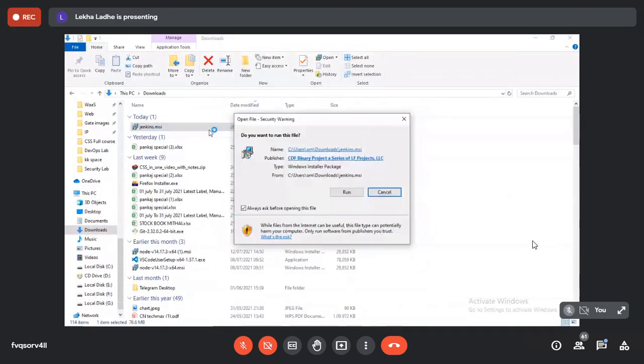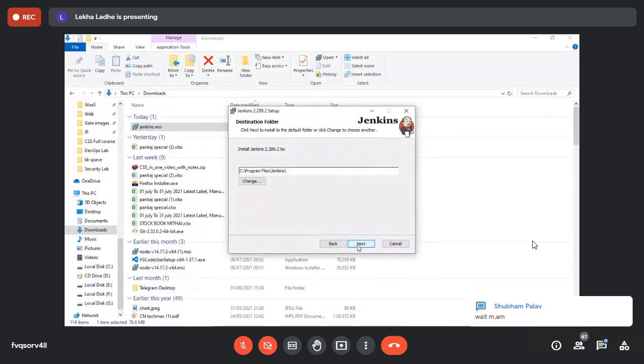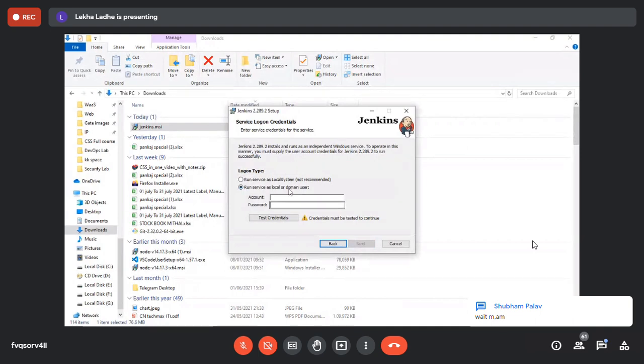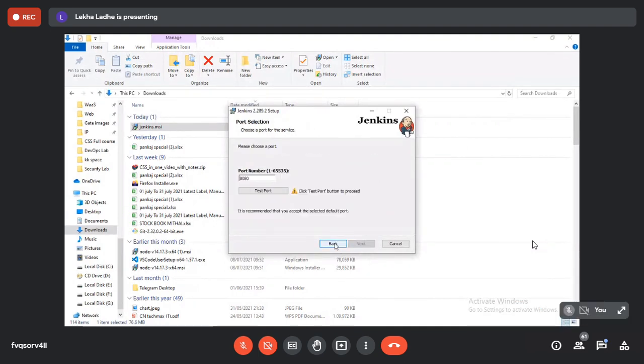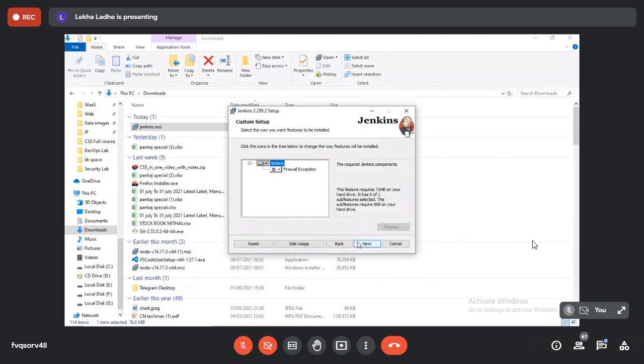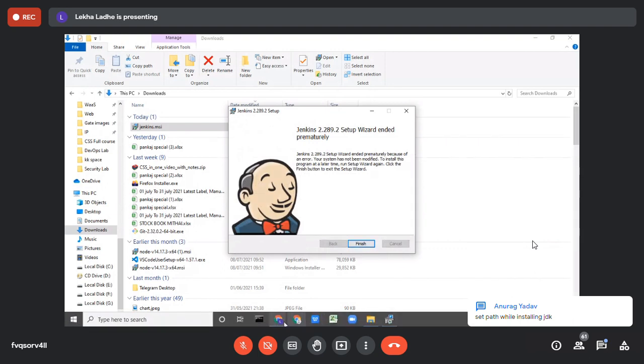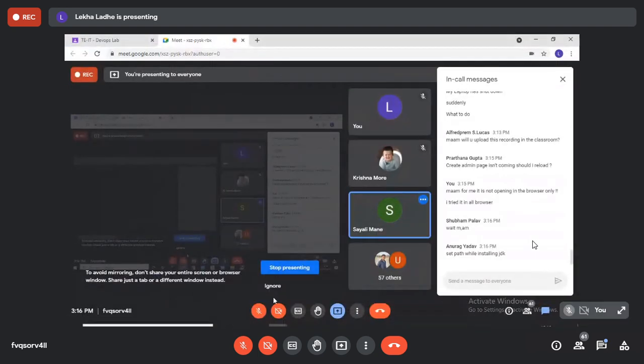Ma'am, I'm installing JDK 11.0.12 again. Will it support Jenkins? They said that 1.8 and 11 are supported. Yes, 11 will support it. Because I have 14.0, it was not working. Yeah, it is not working. For Jenkins, 1.8 or 11 is needed. So click on that.